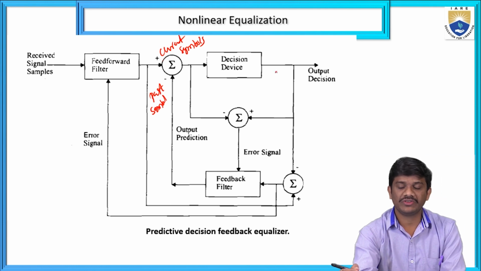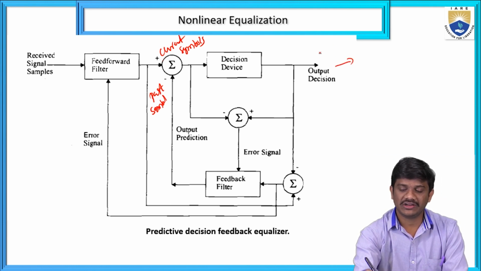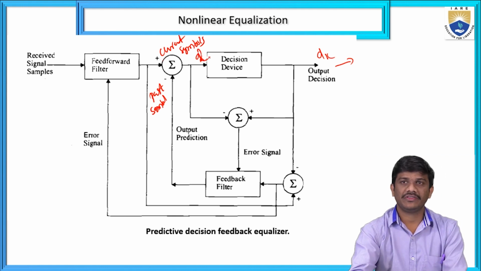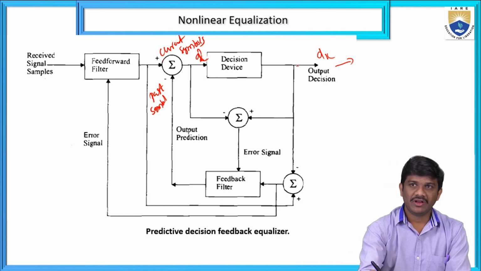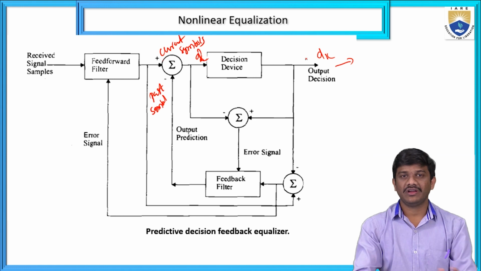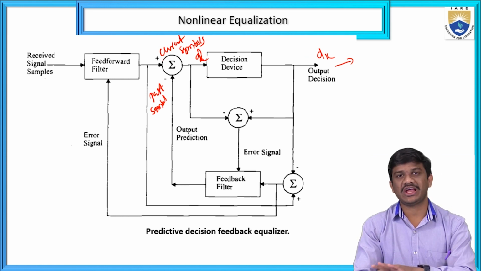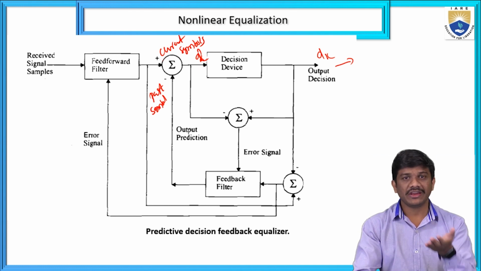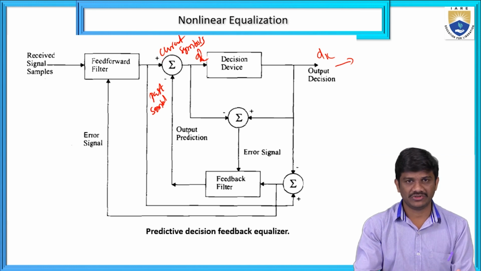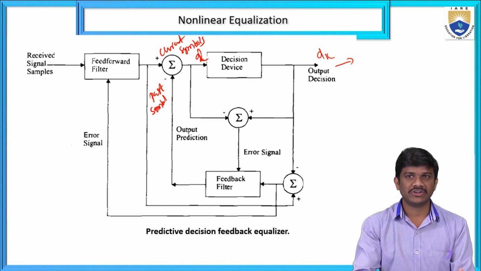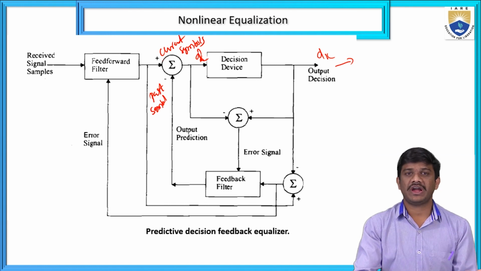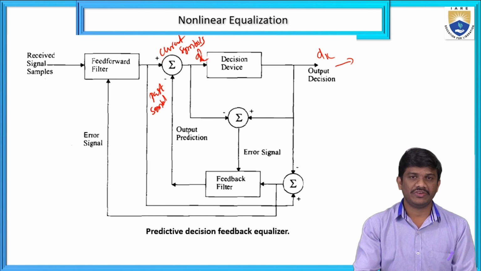Okay, again it goes to the addition device, and the same way we get dk. Okay, here we have d cap of k. Then we go to the output decision. Here we can find the previous symbols for the next sequence. Actually this is the actual output from the initial output decision, and the same output decision we compare to the next samples, that is the feed forward samples. Here again we have some prediction, and the output prediction is given to the next values of the feed forward filter. Then we get the decision device, that is the predictive decision feedback equalizer.